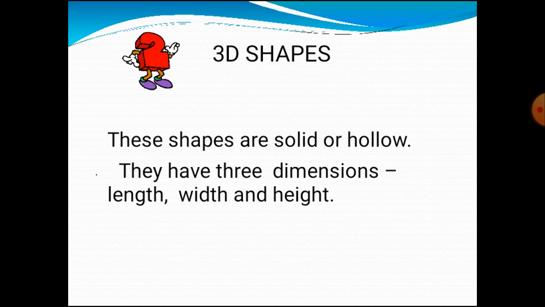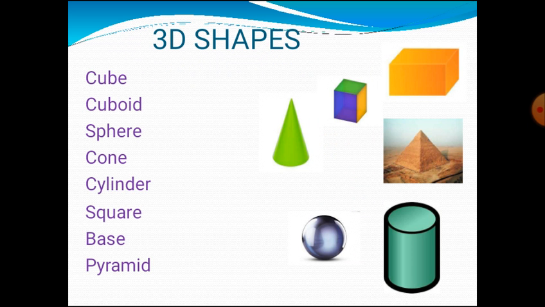Next, 3D shapes. These shapes are solid or hollow. These shapes consist of three dimensions: length, width and height. We can measure the length, breadth and height. See here, 3D shapes: cube, cuboid, sphere, cone, cylinder, square-base pyramid. These are all examples of 3D shapes. In these, length is there, breadth is there and thickness is also there. Okay, next.